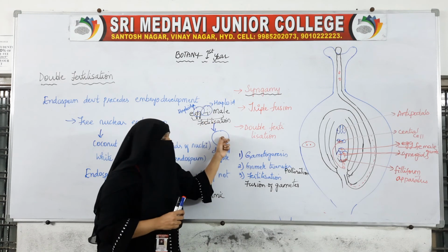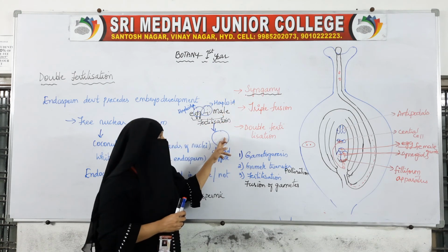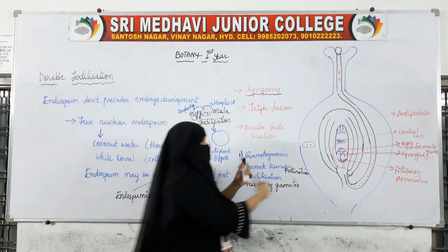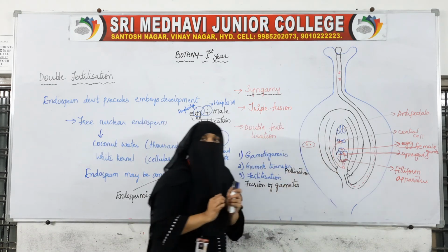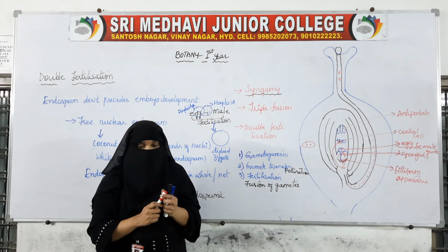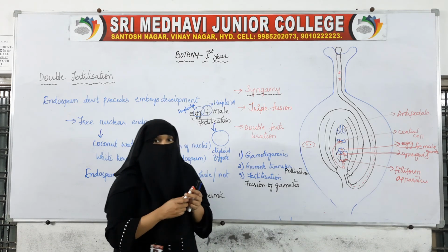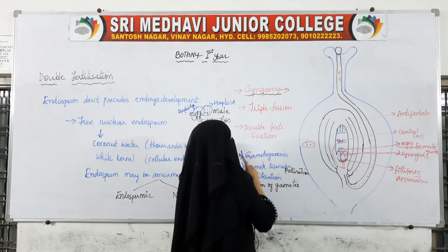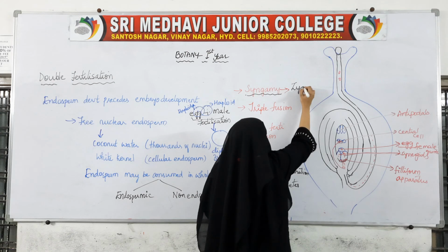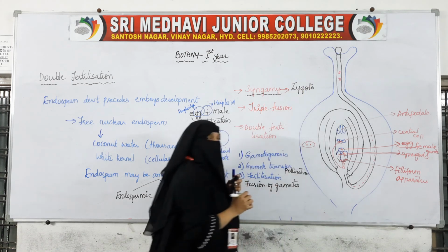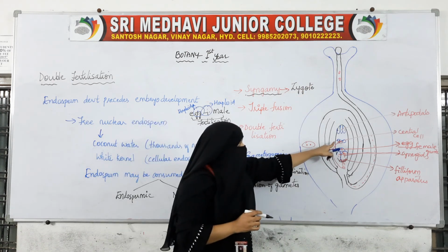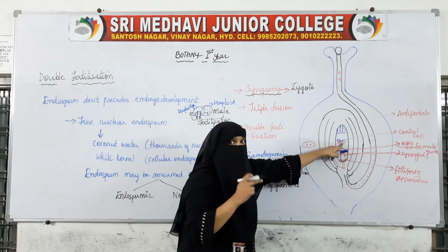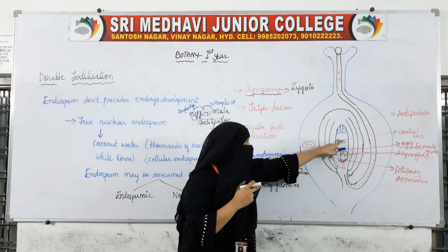So fertilization, or syngamy, results in the formation of zygote. Okay, when these two fuse, they will form the zygote. So after syngamy is over, what do we get as the result? We get the zygote. Okay, and these two nuclei are fusing. So already two are there, so this is a diploid nucleus, this is the diploid cell.